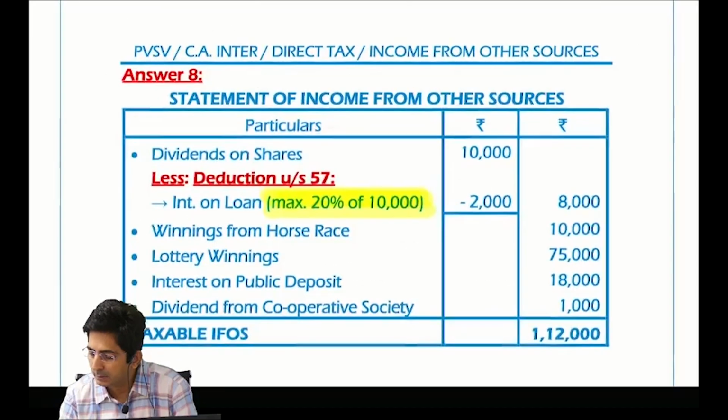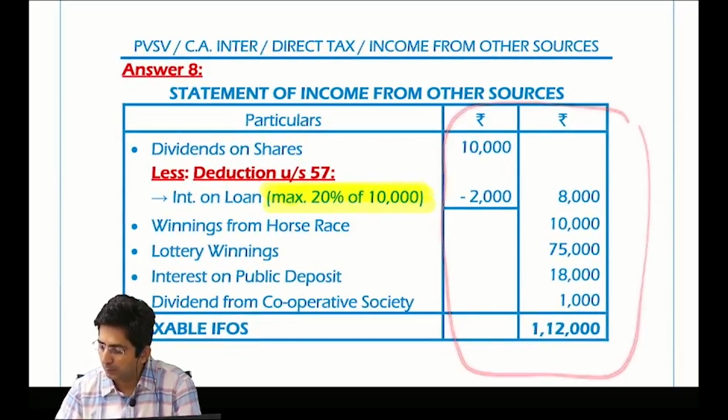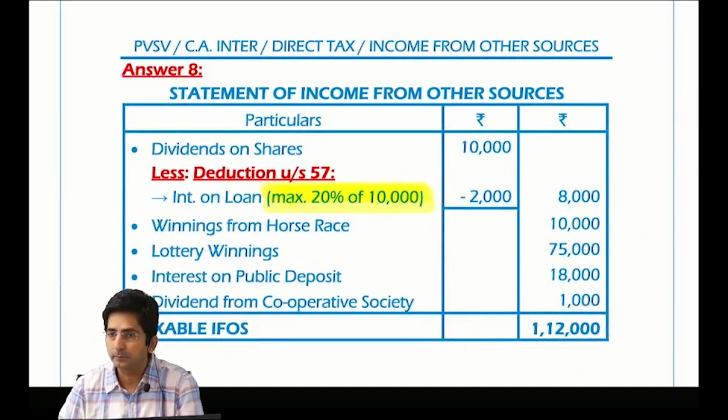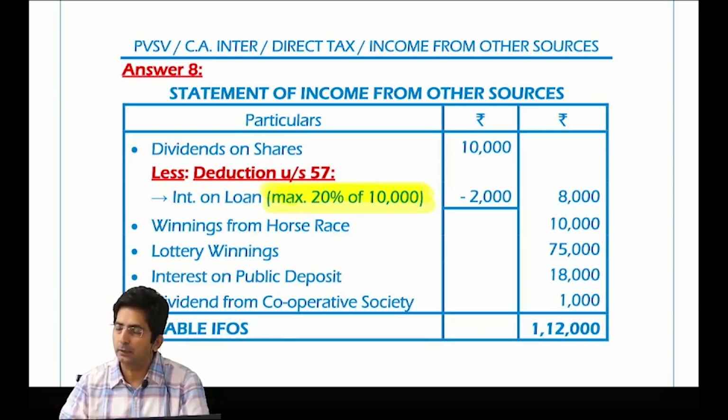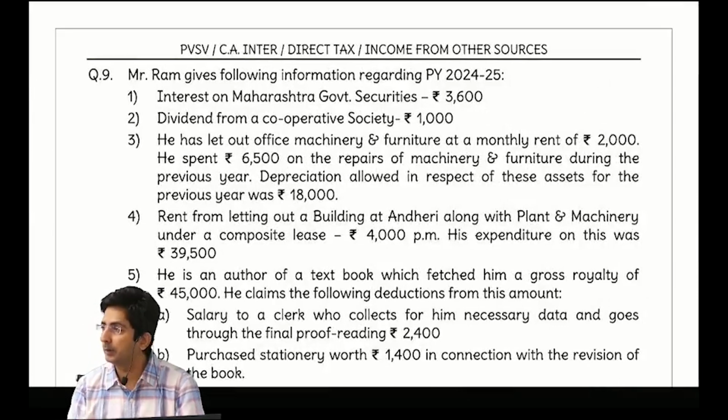So check the answer. These were the items in the statement. Total should be 1,12,000. All the questions are normal. Now the last question had one good point, but because of that point, many have not done it. Actually, the last question is kind of a master problem.